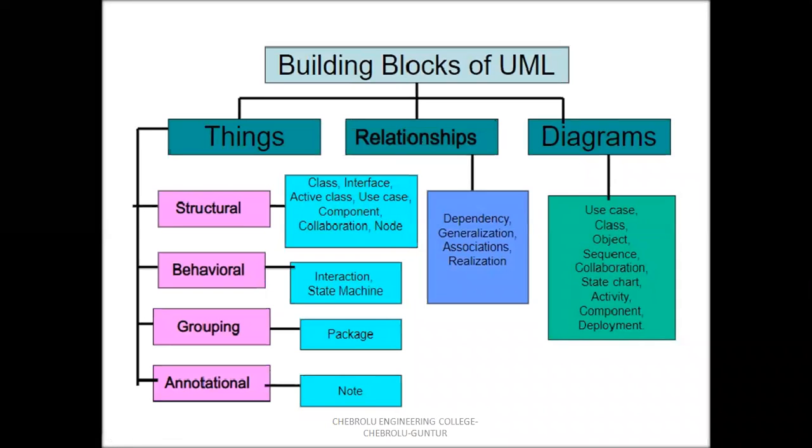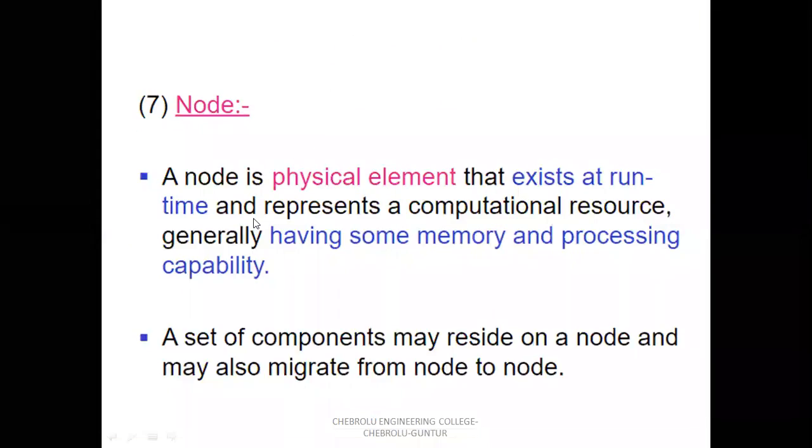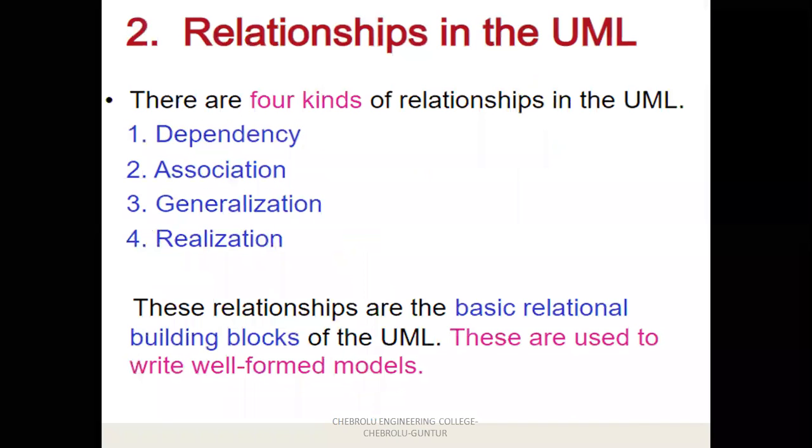Already we discussed relationships between classes. The first one is dependency.